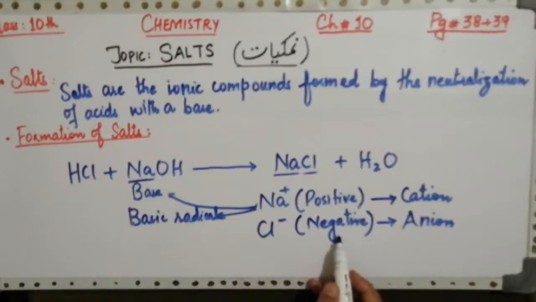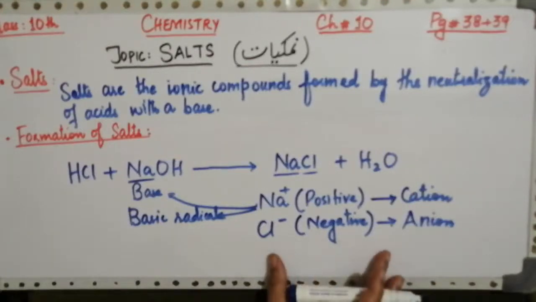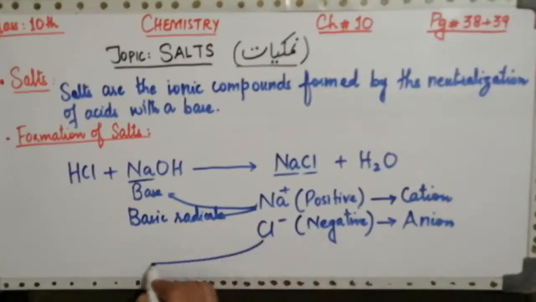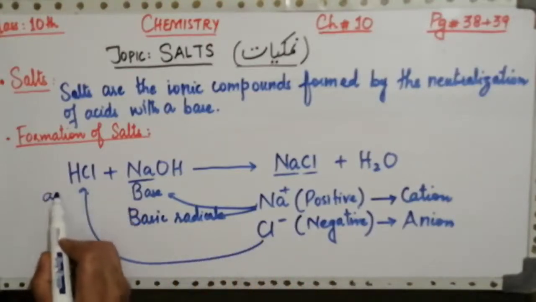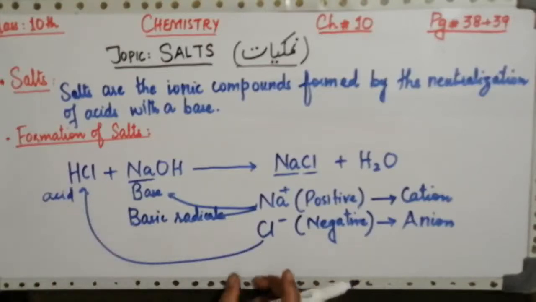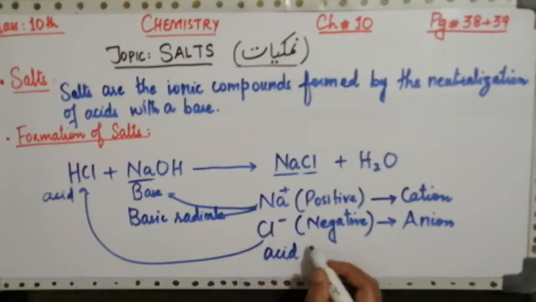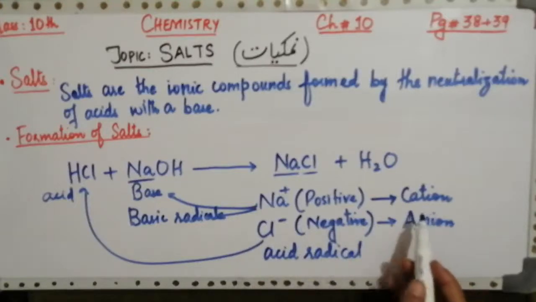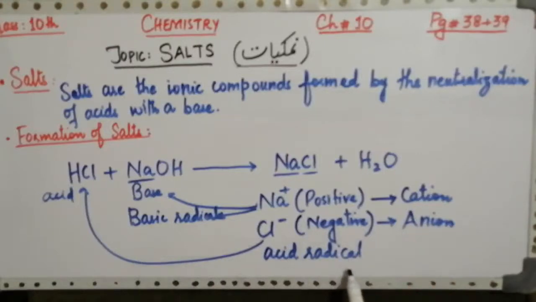While on the other hand, the anion part of a salt, which here is the chloride ion, is derived from an acid. Hydrochloric acid is an acid. Therefore, the anion part is also called the acid radical. So another terminology of cation is basic radical, while the anion part of a salt is called acid radical because they are derived respectively from the base as well as the acid.